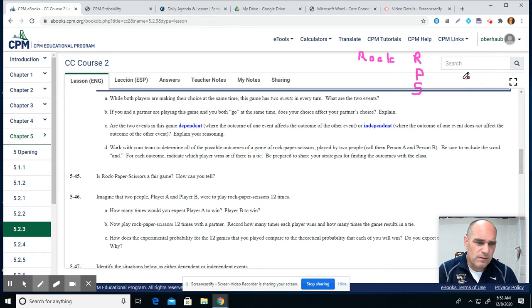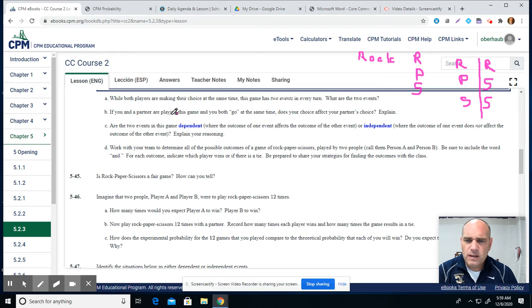So here's kind of what they're on. We got two different people going on here. One of the events could be a rock and a rock. So that would be the two events that could happen. Another event that could happen could be paper and then scissors, or scissors and scissors. So this is what they're talking about, the two events. So the two events are what they are throwing. All right. So these would be the two events: what each person throws, put them together, you get two events.